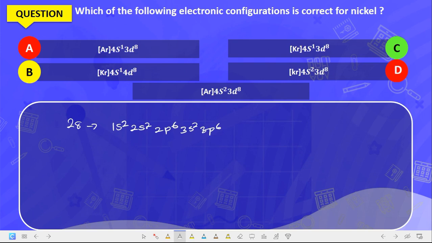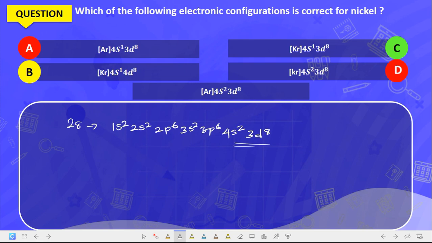After 3p6, we have 4s2, and then 3d8. That's the electronic configuration for nickel.